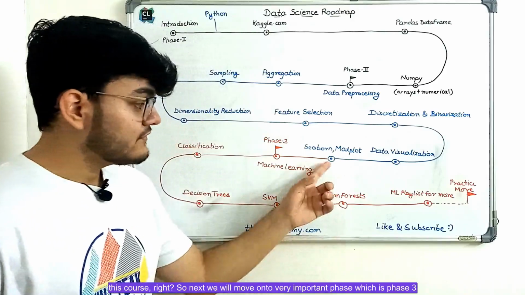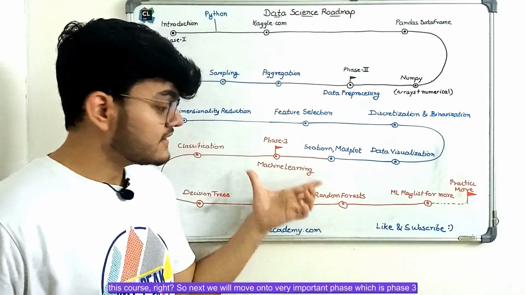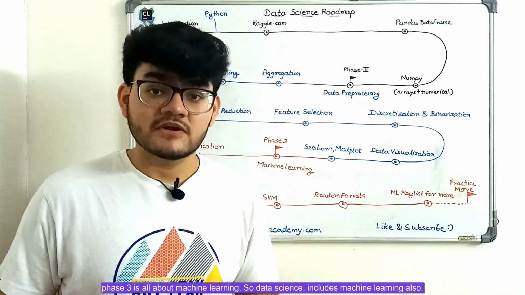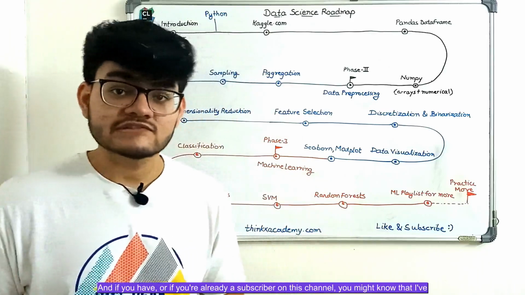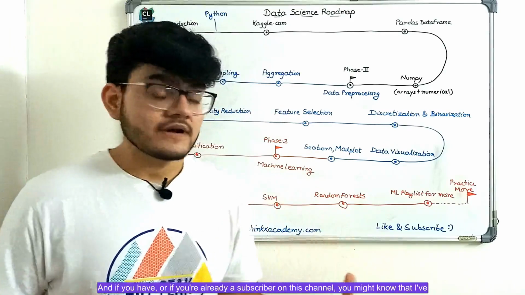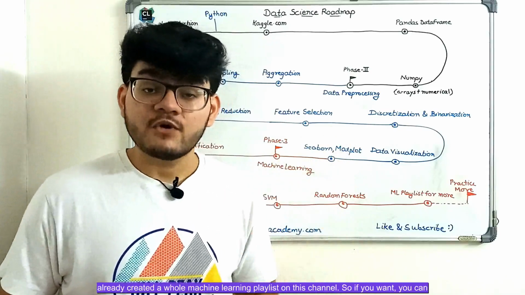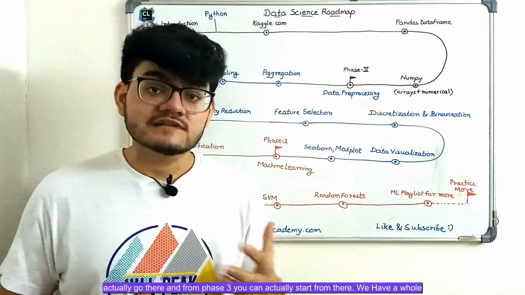So next we will move on to a very important phase, which is phase 3. Phase 3 is all about machine learning. So data science includes machine learning also, and if you're already a subscriber on this channel, you might know that I've already created a whole machine learning playlist on this channel. So if you want, you can actually go there, and from phase 3 you can start from there.